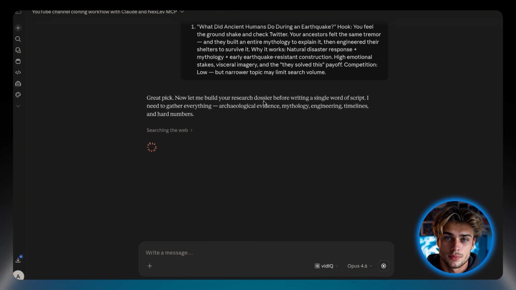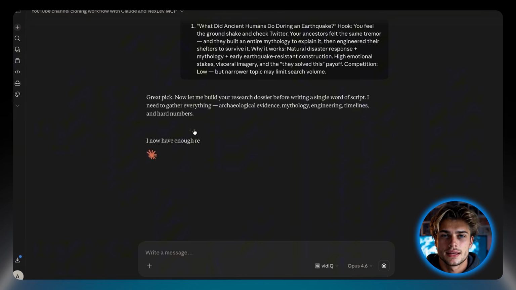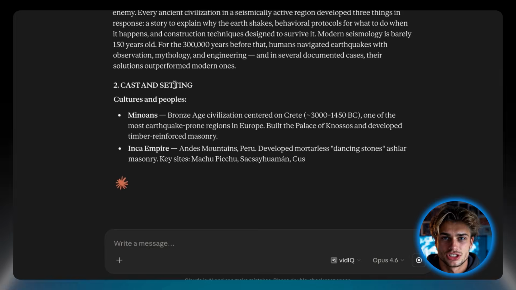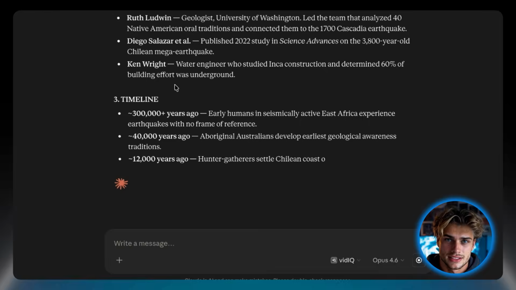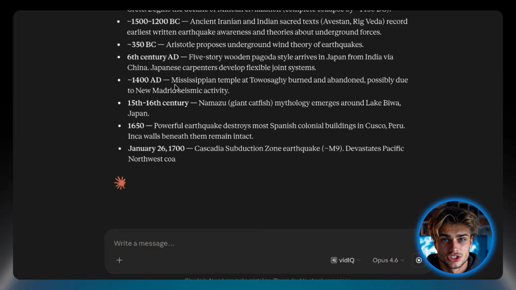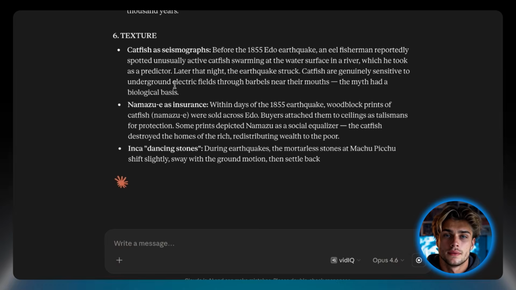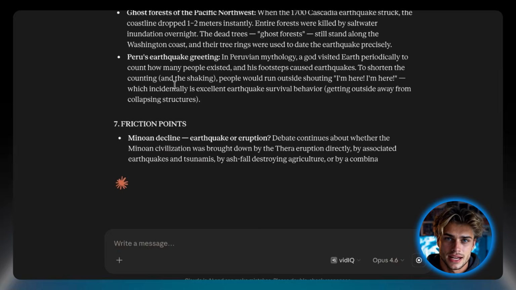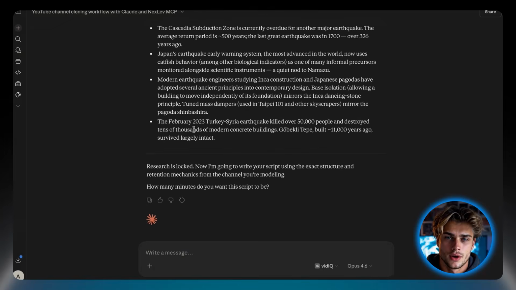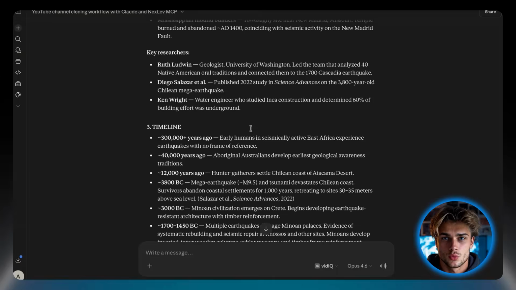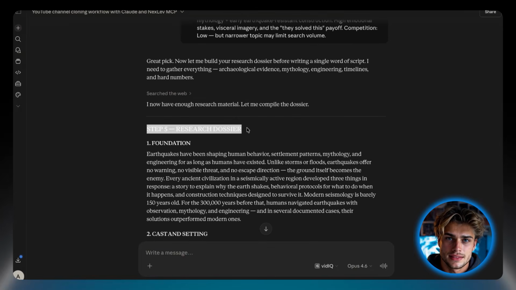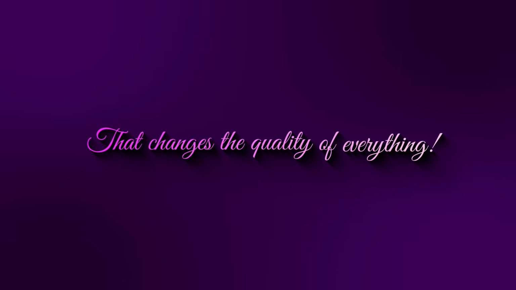Now here's the part most people would skip past, and it's the part that actually matters the most. Before writing a single line of script, the system builds a research dossier, not a Wikipedia summary, actual sourced material, timelines, archaeological findings, engineering specifics, cultural mythology, hard numbers with attribution. At first, I thought the prompt was the important part of this workflow. It wasn't. The research layer is. Because the channels that retain viewers month after month aren't just entertaining, they're accurate. You lose one viewer to a trash fact and they don't come back. This prompt forces the research to happen before anything gets written, and that changes the quality of everything downstream.